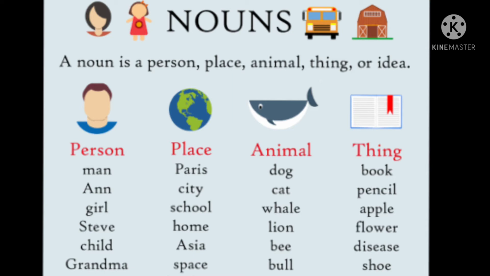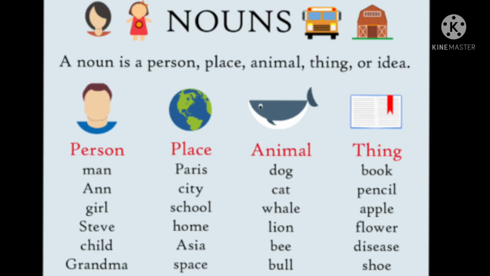Next we have place. Now here we have Paris, city, school, home, Asia, space. Now see students, there are many places given over here, right? Like Paris, city. City is also a place, right? But we are not telling which city specifically, we are not using the name of a city. But school, it's a place, home, Asia, space. So these are the naming words.